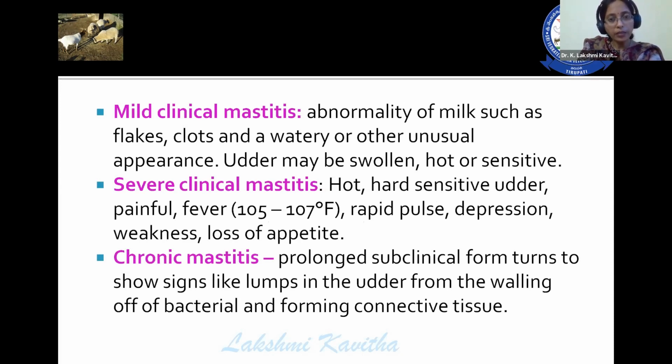In mild clinical mastitis, there is abnormality of milk such as flakes, clots, and watery discharge, and the udder may be swollen, hot, or sensitive. Severe: hot, hard, sensitive udder, painful, fever, rapid pulse, depression, weakness, loss of appetite. Chronic: the prolonged subclinical form turns to show signs like lumps in the udder from the walling off of bacteria and forming a connective tissue.